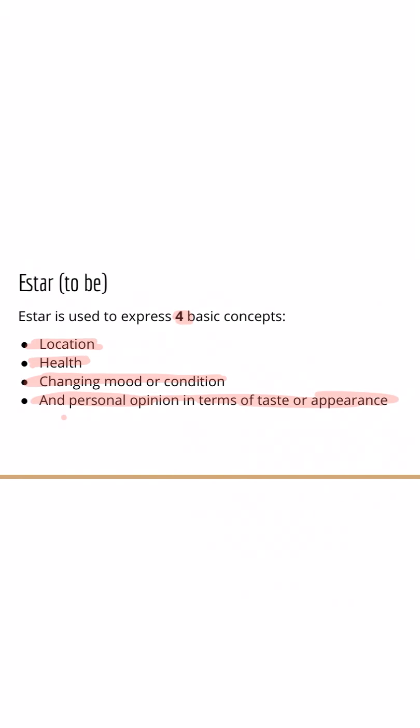The way that I like to remember this is estar, if we remember, is temporary, right? So we know location, that can change in an instant. Our health, yeah, that can change too. Moods, obviously. And then personal opinion, it's not the same for everyone.